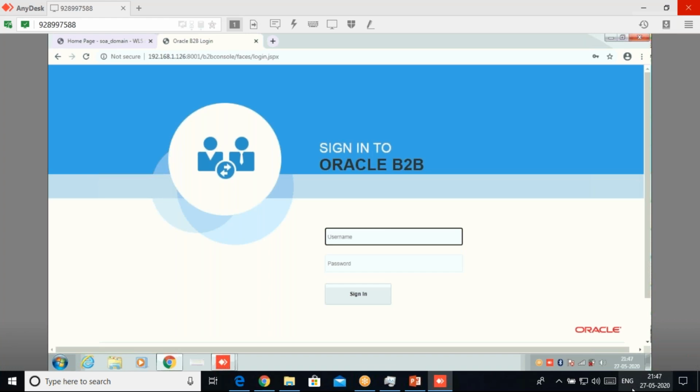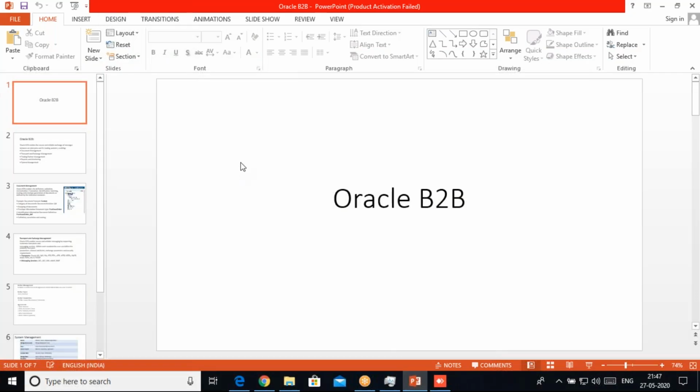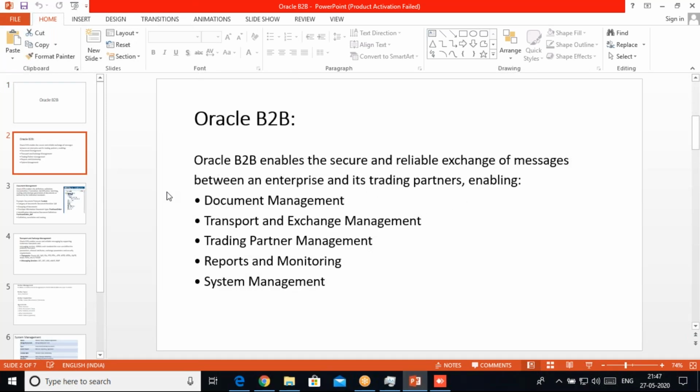Okay, I will start with one small presentation. Next we can move on to the actual presentation, the actual B2B server, and we can see all the things. So why is Oracle B2B used? B2B is used for any communication between different enterprises or different trading partners, for exchanging documents and those things. But there are different ways of exchanging documents. But why do we use B2B?